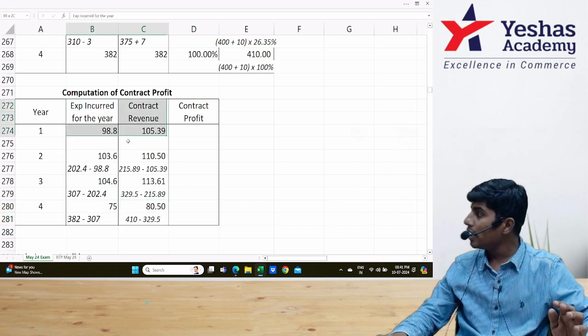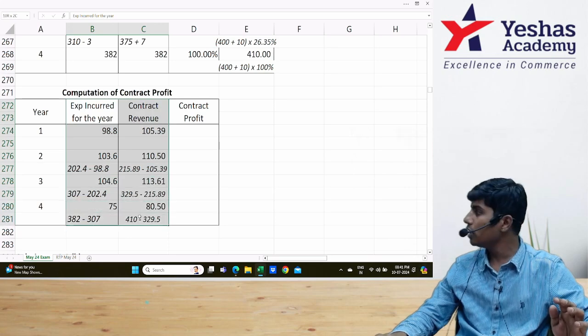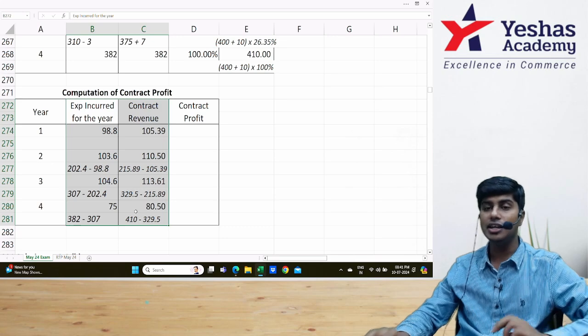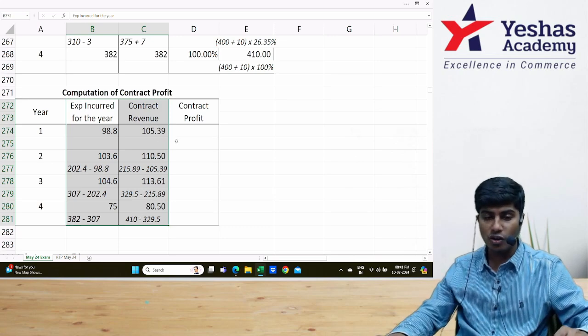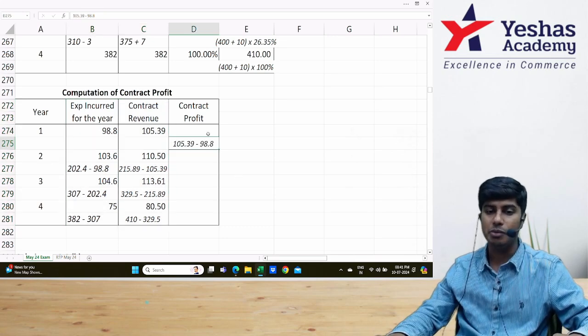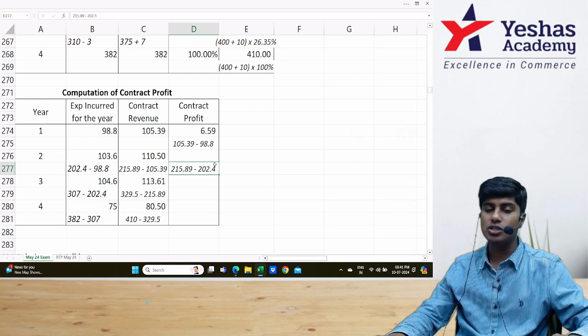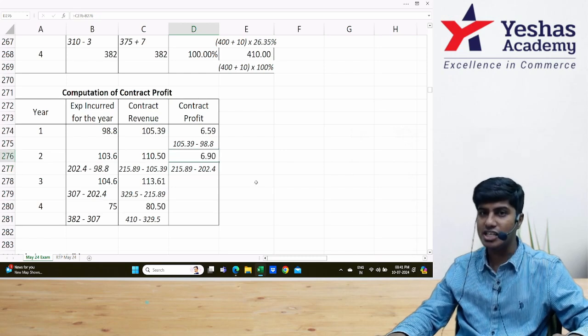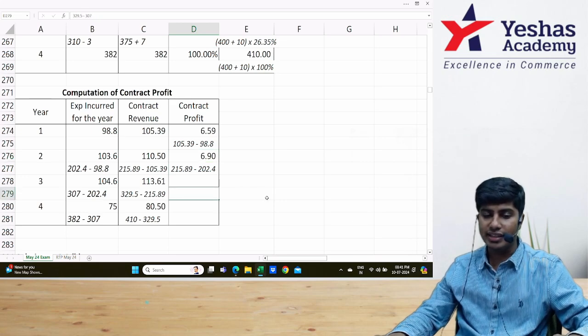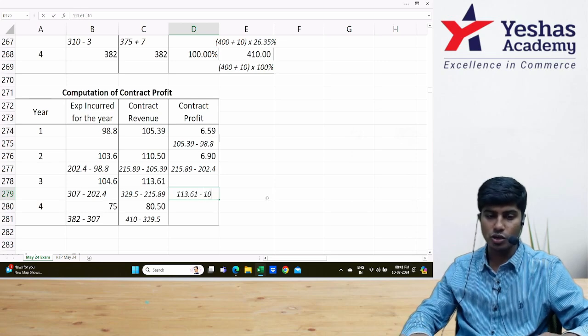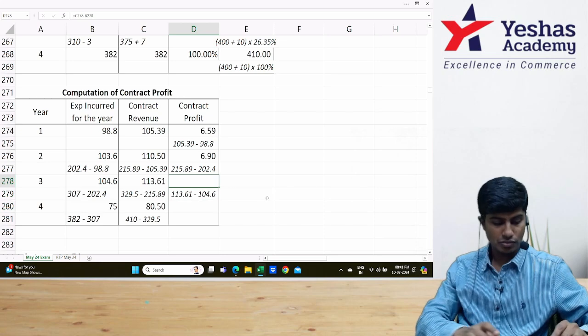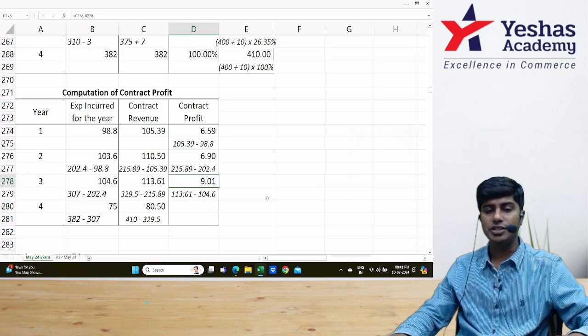We don't have cumulative expenses and incomes. We have decumulated expense and decumulated revenue. Please do 105.39 minus 98.8, 6.59. 110 minus 103.6, you would get 6.90. 113.61 minus 104.6, you would get 9.01.